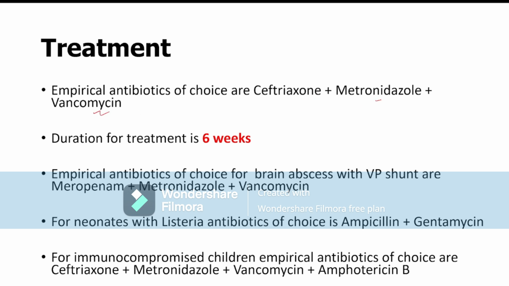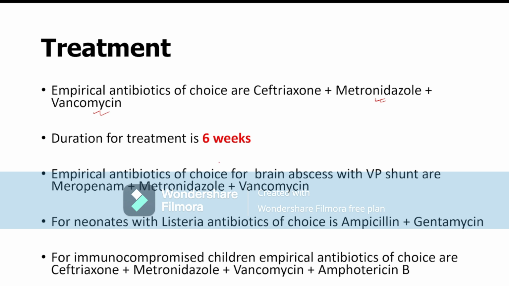Metronidazole is given to cover any anaerobic infection, because in brain abscess there is an increased chance of anaerobic infection. This anaerobic infection comes from dental caries, orbital cellulitis, otitis media, or a VP shunt. So with these four predisposing factors, the child may be suffering from anaerobic infection, and to cover it we have to treat the child with metronidazole. So in brain abscess we always give ceftriaxone, metronidazole, and vancomycin simultaneously.